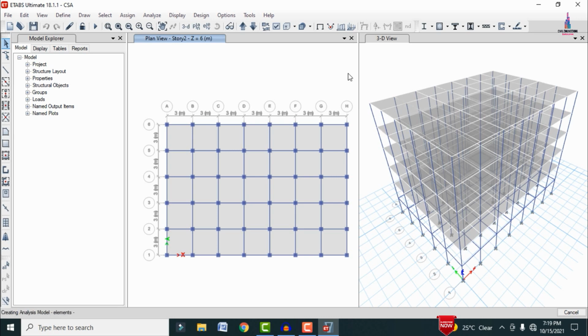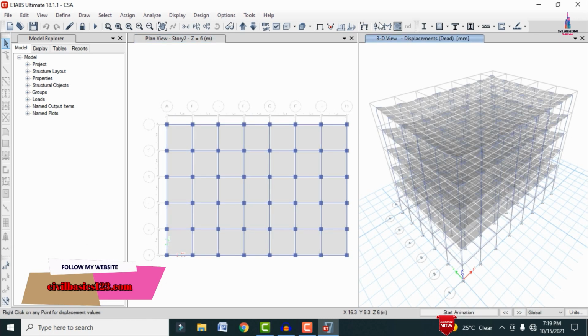After that it will show you the deflection diagram for the building structure under consideration of the gravitational loading condition, as well as the load combination considered as per the dead load and live load conditions. Now we can see here this is the deflection diagram for this building under consideration of gravity load cases.